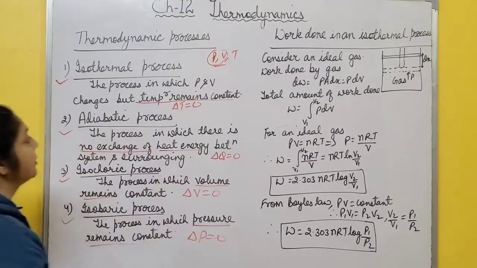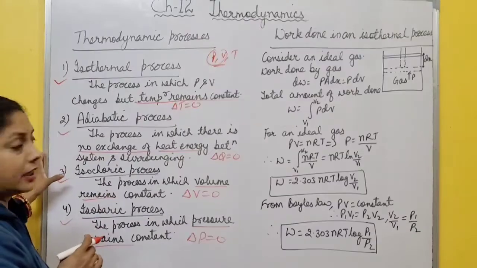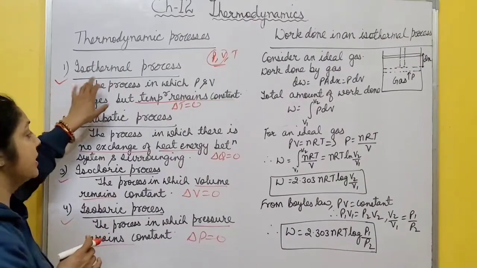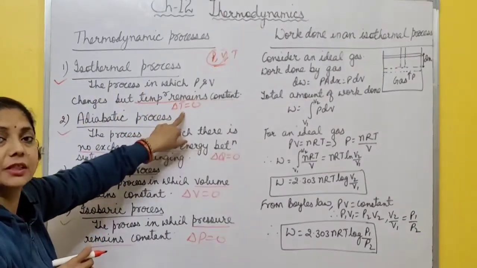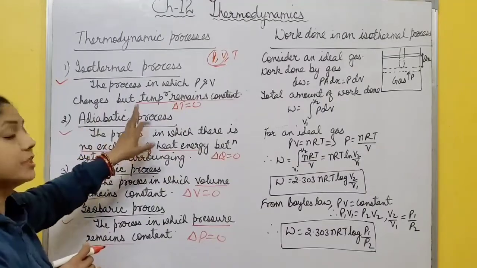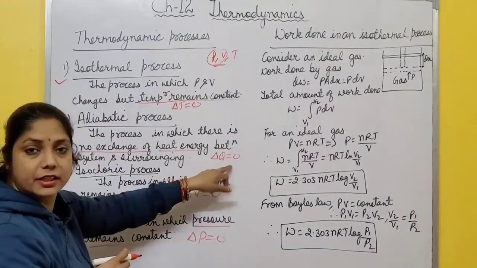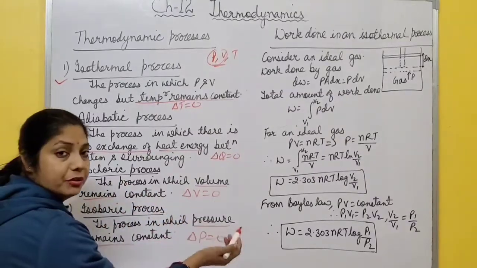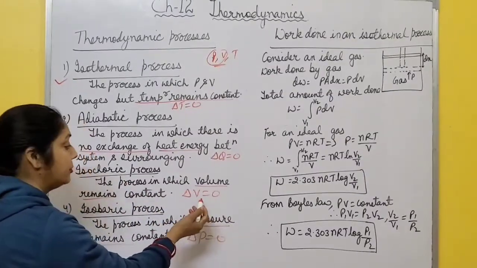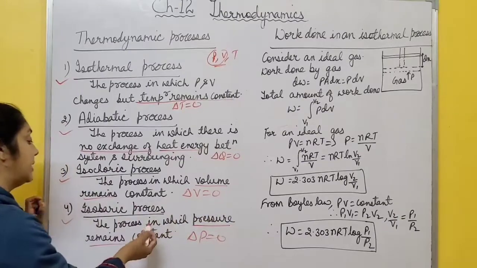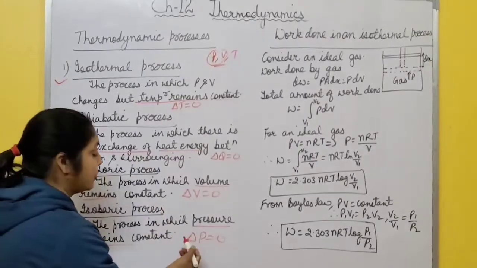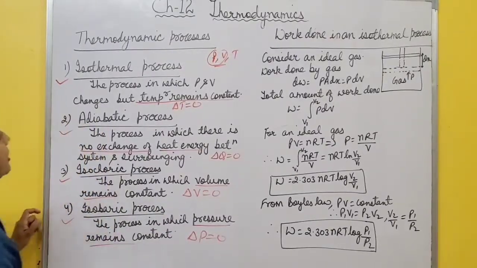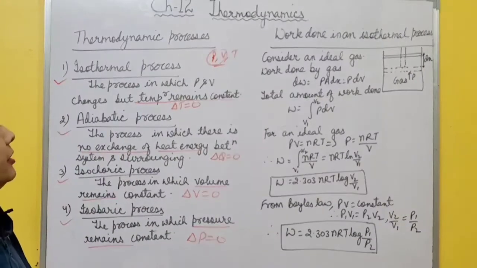Delta P is 0. So there are 4 different thermodynamic processes. Isothermal process, there is no change in temperature. Temperature remains constant. Adiabatic process, there is no exchange of heat. Change in heat energy is 0. Isochoric process, in which volume remains constant, there is no change in volume. Change in volume is 0. Isobaric process, in which pressure remains constant, there is no change in pressure. Right? So these are 4 different types of thermodynamic process.